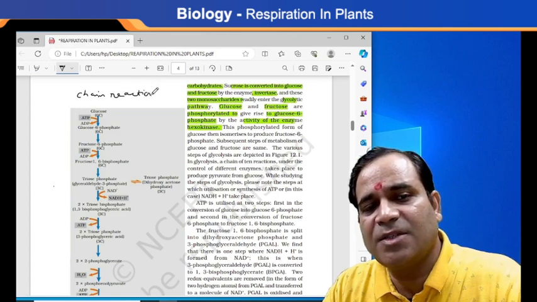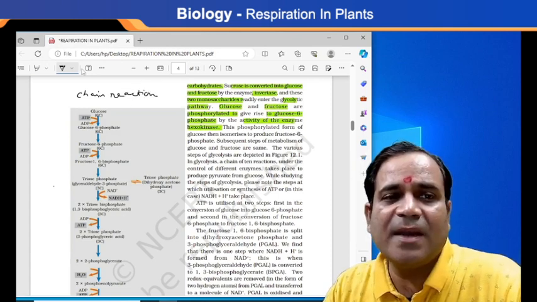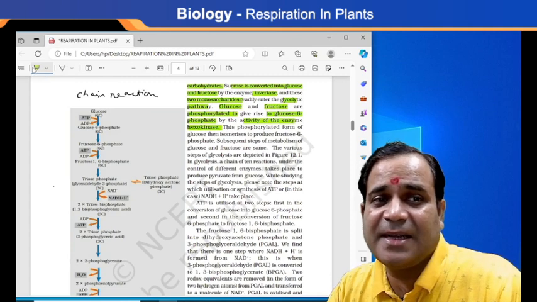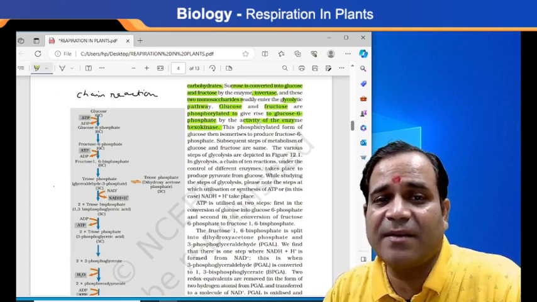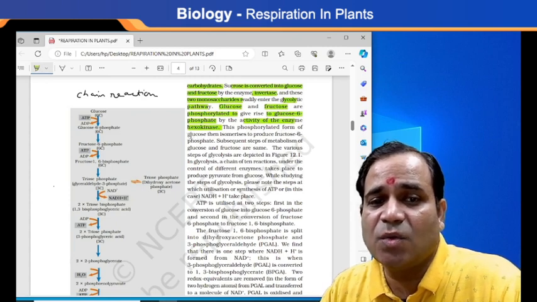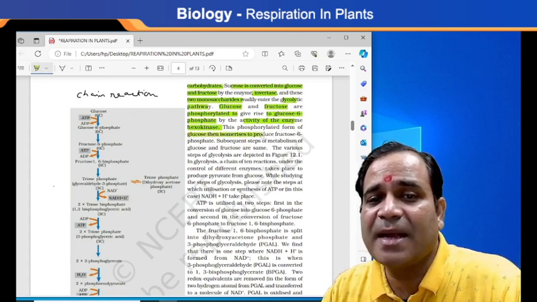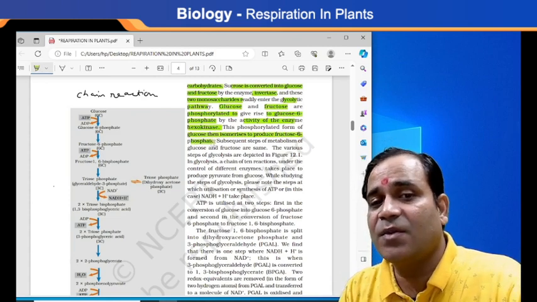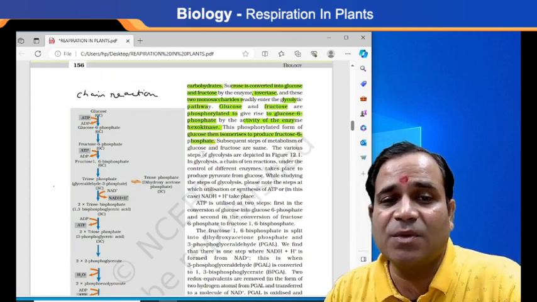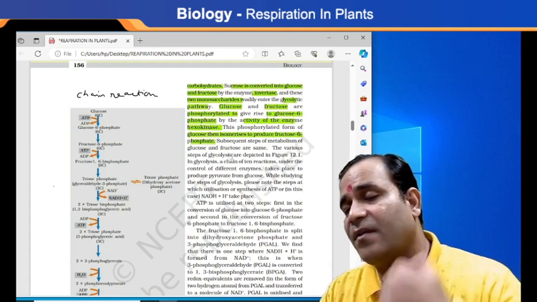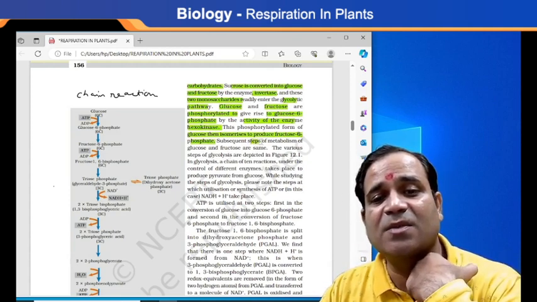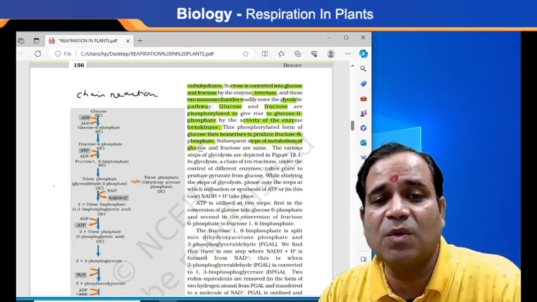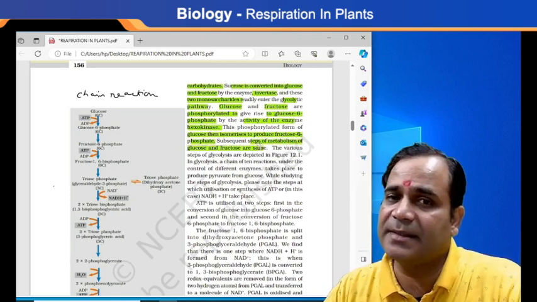So when I say chain reaction, it means that glucose then isomerizes to produce fructose 6-phosphate. This fructose 6-phosphate is very essential, and the subsequent steps of metabolism of glucose and fructose are the same.